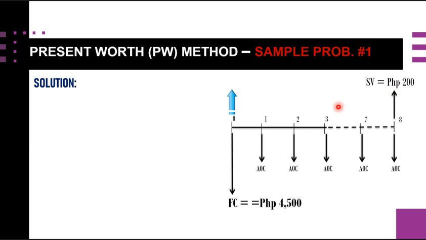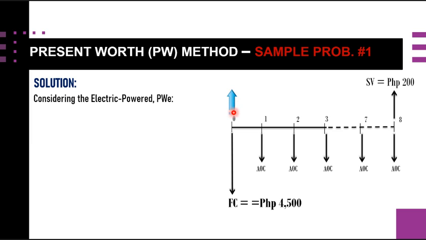Since we are considering the present worth, or the PW, we have to consider this arrow here representing the present worth, because this will always be at time period 0. So all we need to do is to consider first the first cost, the uniform annual AOC, and the salvage value, considering the present worth amount or value.